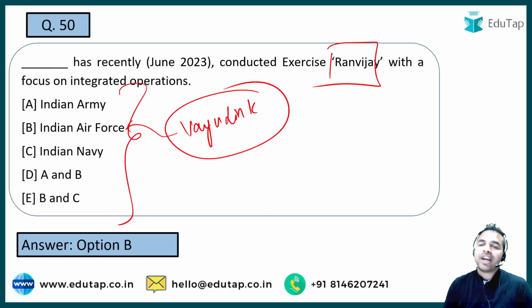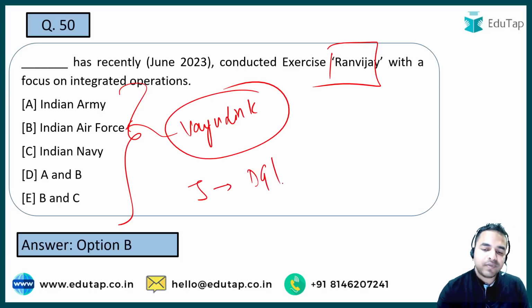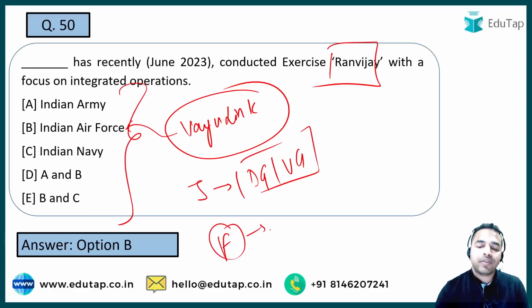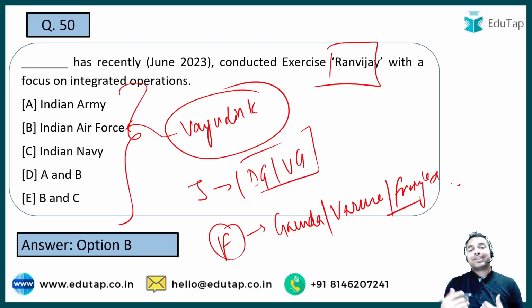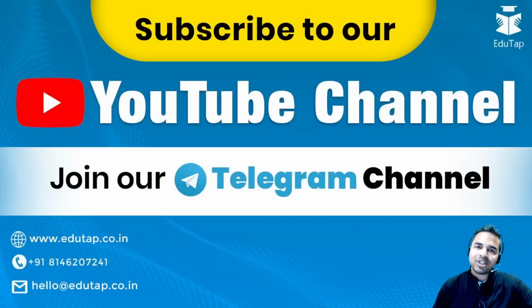Apart from that guys, when I talk about some other exercises, we all know some of them. For example, when I talk about India's exercises with Japan, we have seen Dharma Guardian, we have seen Veer Guardian, which are the exercises being conducted with Japan. When I talk about India's exercises with France, then we have Garud, we have Varuna, we have Shakti. So these are the different exercises that India conducts with France. I hope that this is very much clear to all of you guys. So that was the last question of today's session.